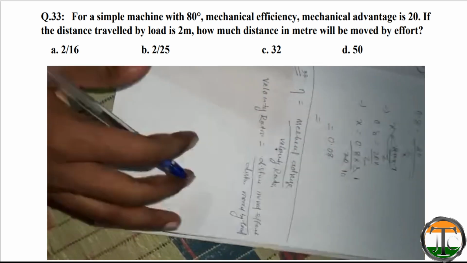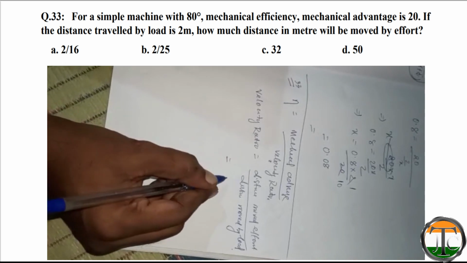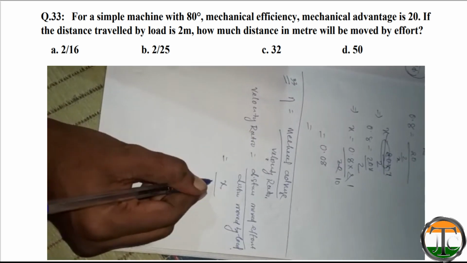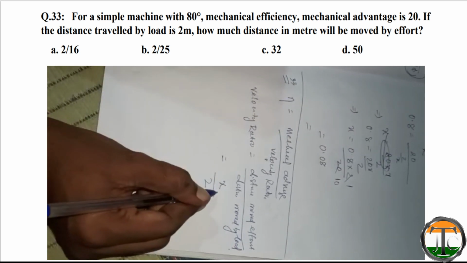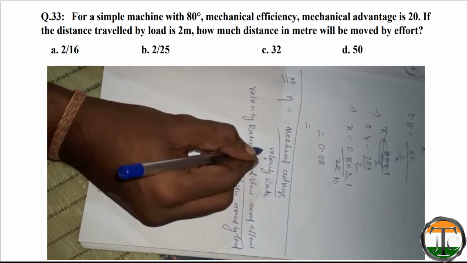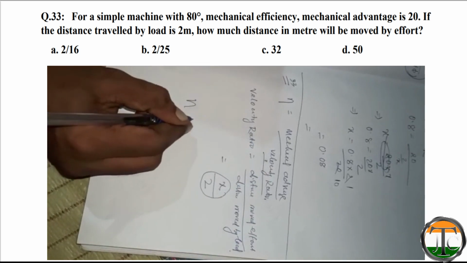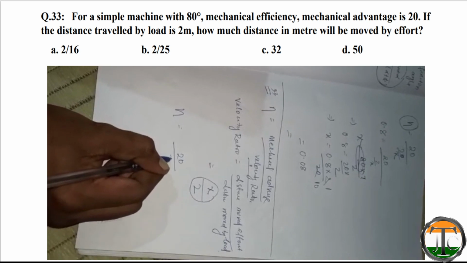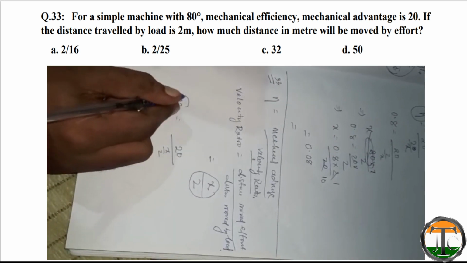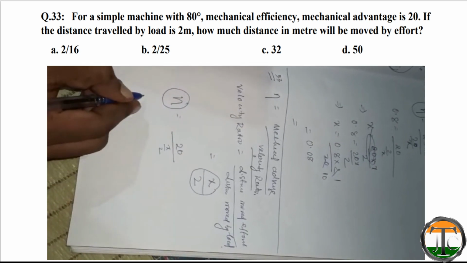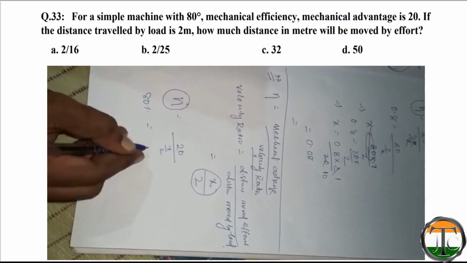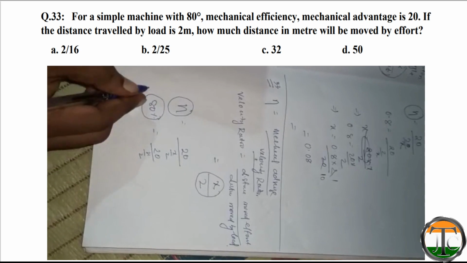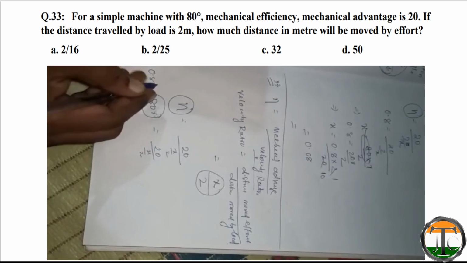So distance moved by effort, let us assume x, distance moved by load given, that is 2. So putting this value in the place of velocity ratio, we get n is equal to mechanical advantage 20 by x by 2, and this n is 80%, that is equal to 20 by x by 2. This 80% we can write as 0.8.